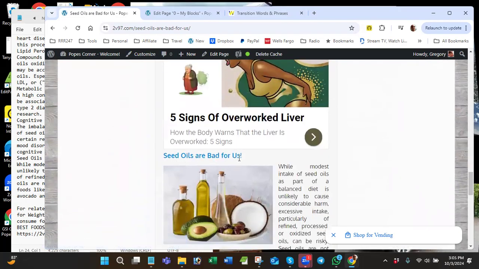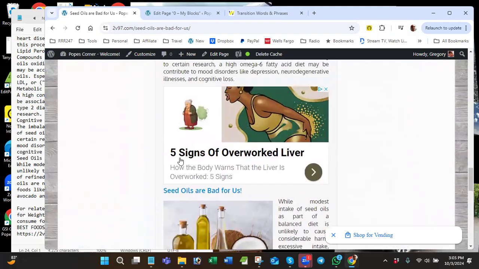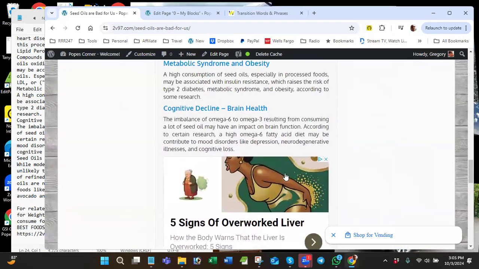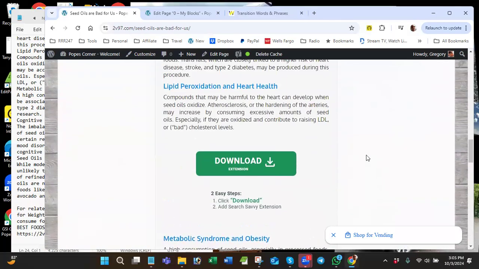Seed oils are off. One thing I wanted to add, that's not nice. Oh, it looked like she's pooping, huh? That's a Google ad right there. See, I told you Google would put different ads. Five signs of overworked liver. That's very tasteless. Yeah, when somebody clicks on that ad, I will make a few bucks. You know, that's how that works.